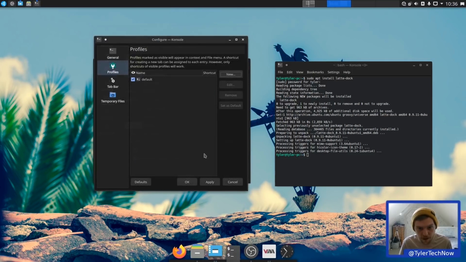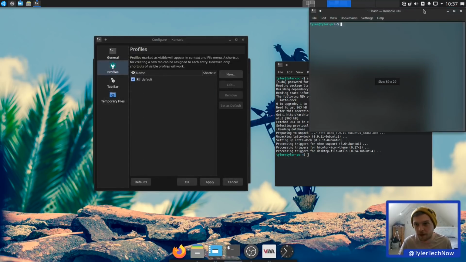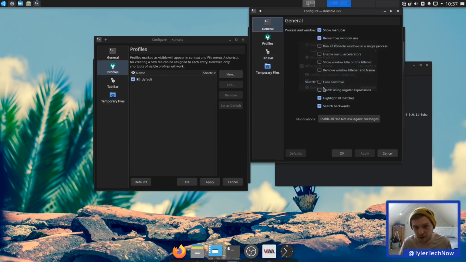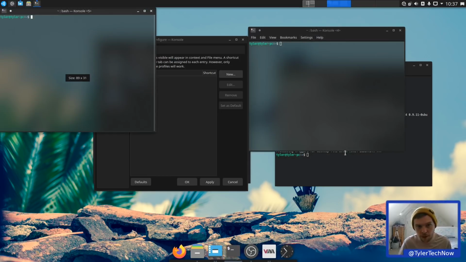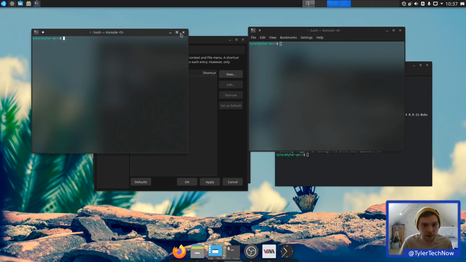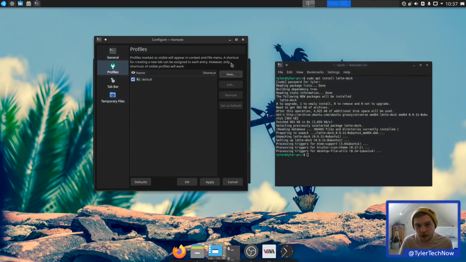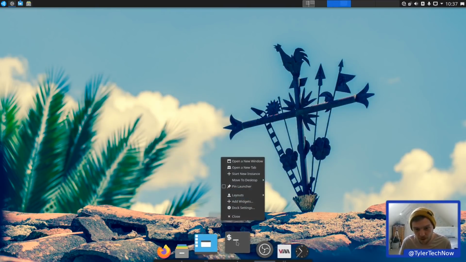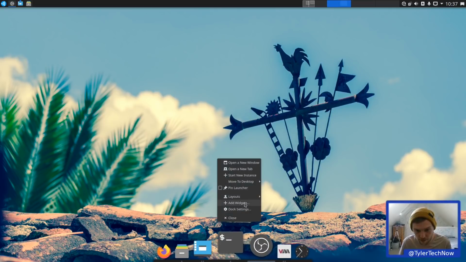Okay, hopefully that will follow over. It has, but we still have the menu bar there. So if we go into Configure Console, Show Menu Bar, nope. There we go. That is the way I like my consoles to look. So let's quickly sort out this Latte Dock at the bottom here. I do not like an icon zoom.